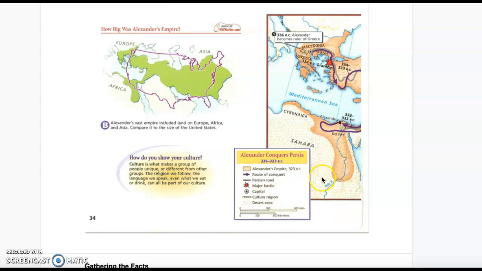And here is the map of Alexander conquering Persia, and use the map key to look at this map closely.